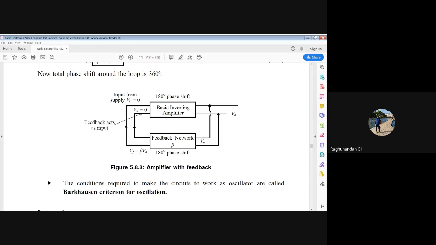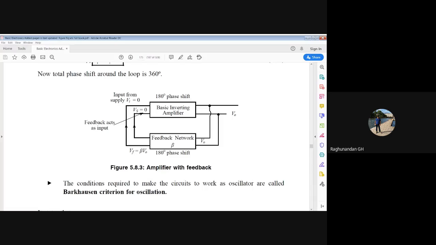Now we are getting this signal. What is the functionality of the feedback? It is going to take a part of this and give it to the input. If the same output is taken as input here, what happens? The same thing is fed here.